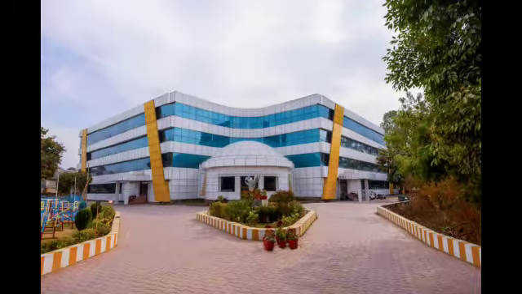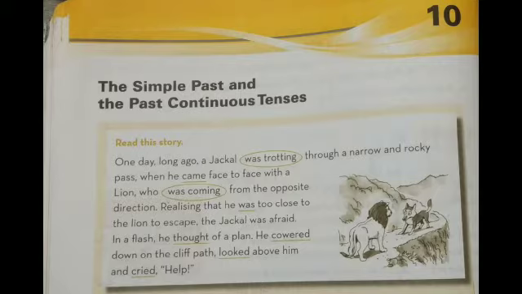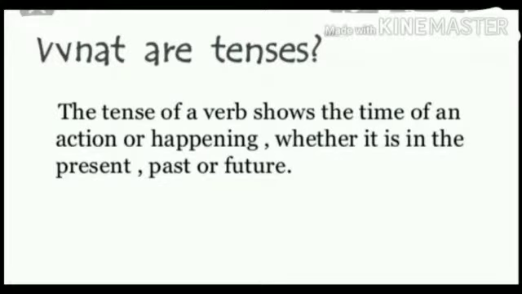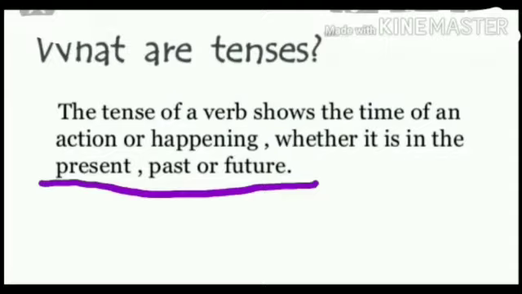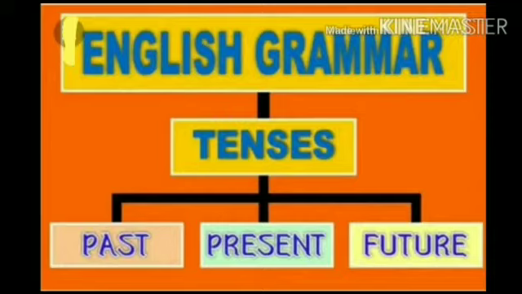Now today in this video we are going to discuss the simple past and the past continuous tense, which is chapter number 10 of your English grammar book. Now the question is, what are tenses? The tense of a verb shows the time of an action or happening, whether it is in the present, past or future. And as you already know, in English grammar, tenses are of three types, that is past tense, present tense and future tense.